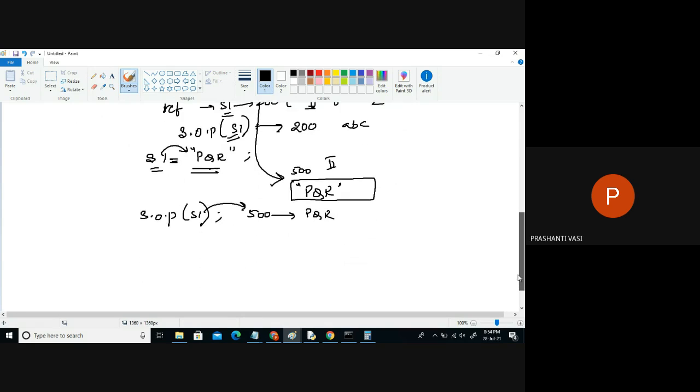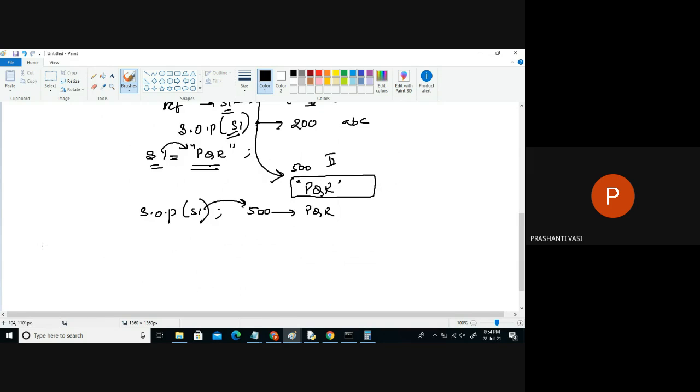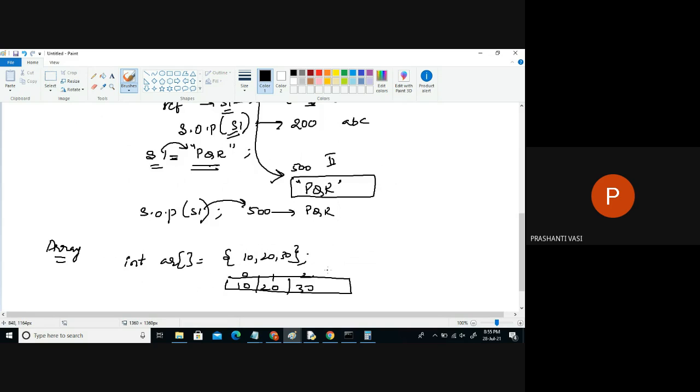So similarly in Java, we have arrays also as reference types only. In C language, it wasn't a reference type. In Java, it is a reference. So in Java, we declare arrays something like this. So this is an object of which type? In this object, we have continuous data in a block of memory, index-based data. So this is an object of array. Array of which type? Integer type. So somewhere this array is created.